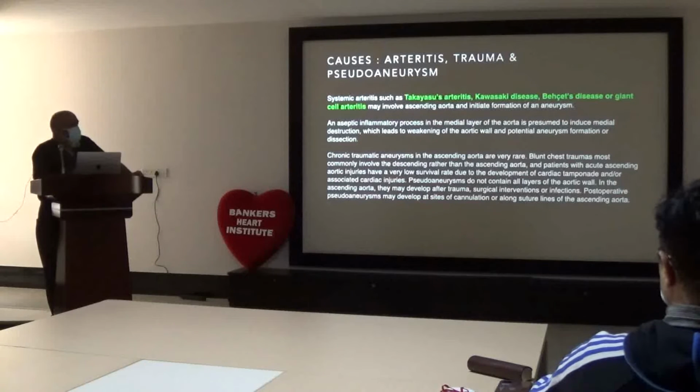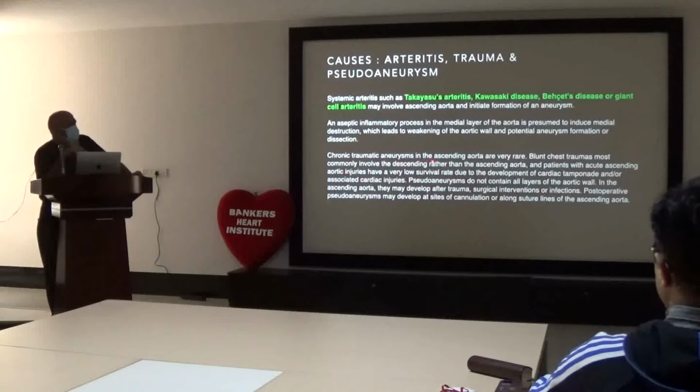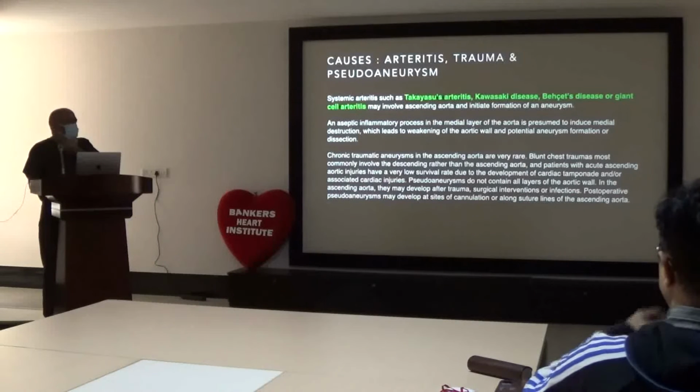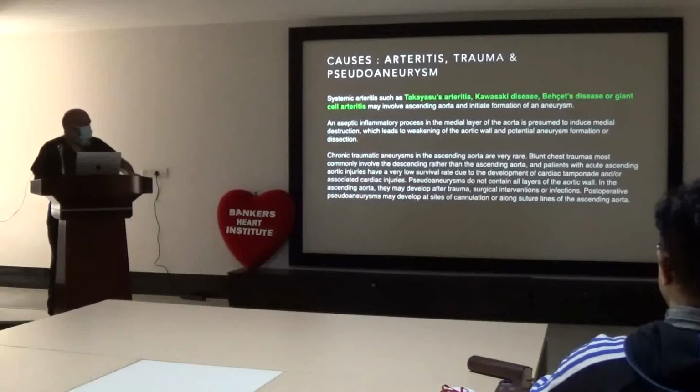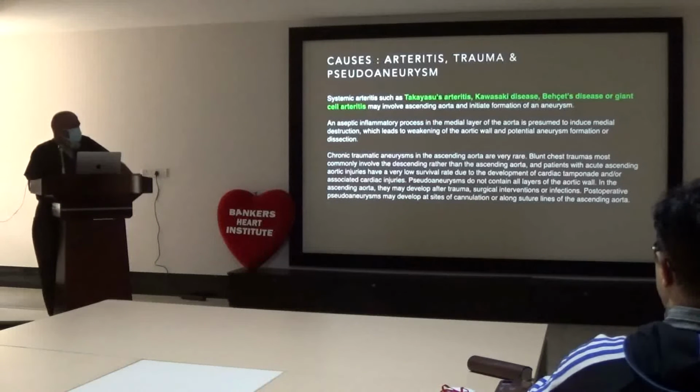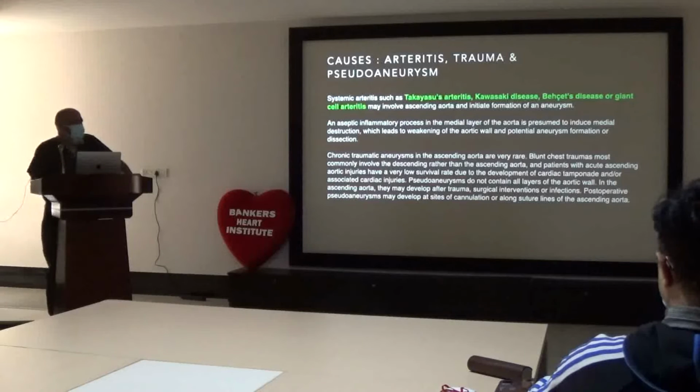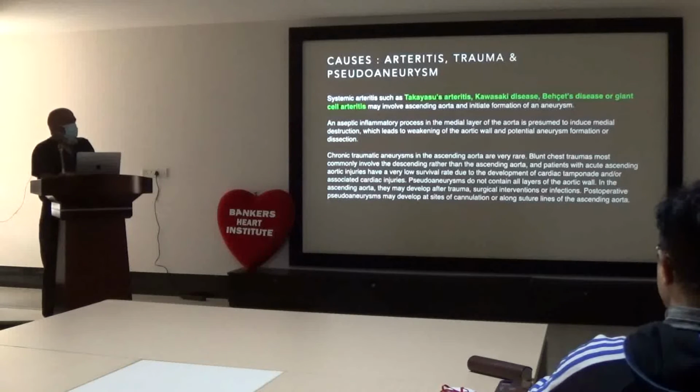Then in trauma, chronic traumatic aneurysm in the ascending aorta is rare. Trauma most commonly involves the descending rather than the ascending aorta. Patients with acute ascending aortic injury have a very low survival rate due to development of cardiac tamponade and other associated cardiac injury. Pseudoaneurysms do not contain all layers of the aortic wall. In the ascending aorta, they may develop after trauma, surgical intervention or infection. Post-operative pseudoaneurysm may develop at the site of cannulation or any suture lines.